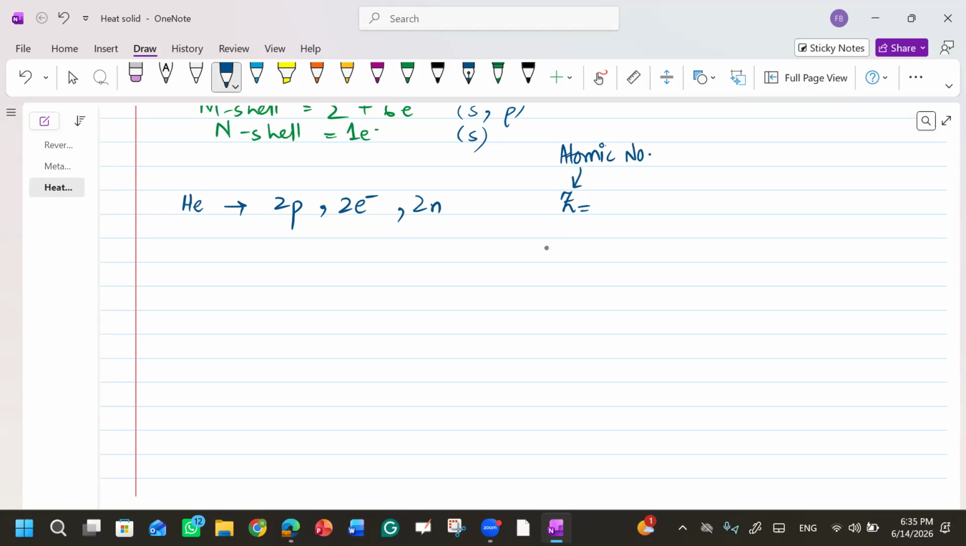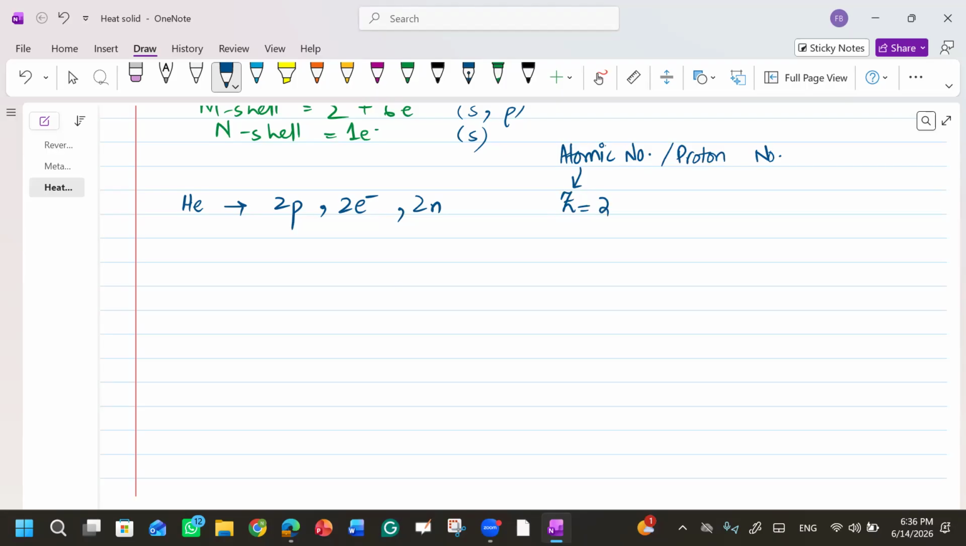What will be the atomic number? So it will be 4. No, atomic number, not mass number. Atomic number is also known as proton number. So what will it be? Yes, it will be 2.